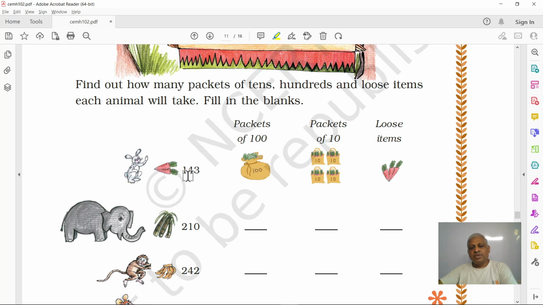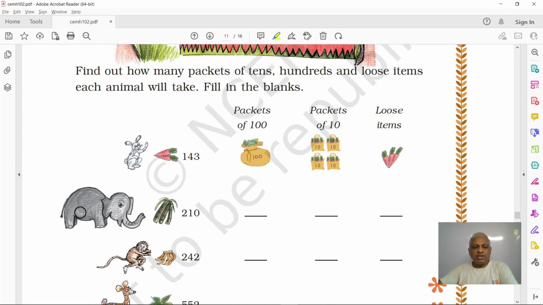143. A 100 packet and 4 tens packets. 100 plus 4 tens, 40, 140, and 3. So 3 you can give, that's at the ones place. So 143. Now coming to the elephant, 210. So you give 2 packets of 100 and 1 packet of 10. So it will be 210. No need to give any loose items, single items, right?